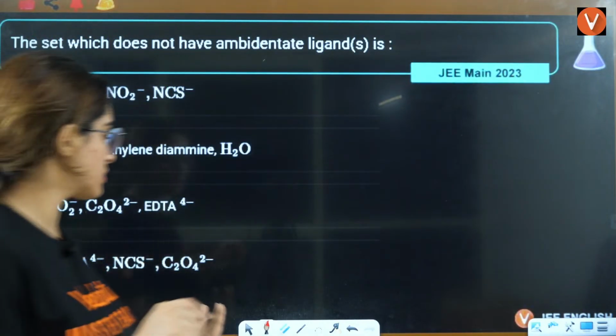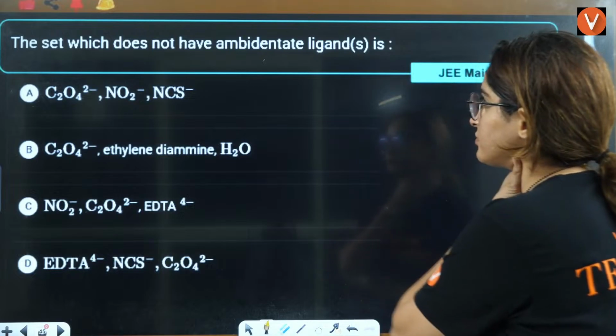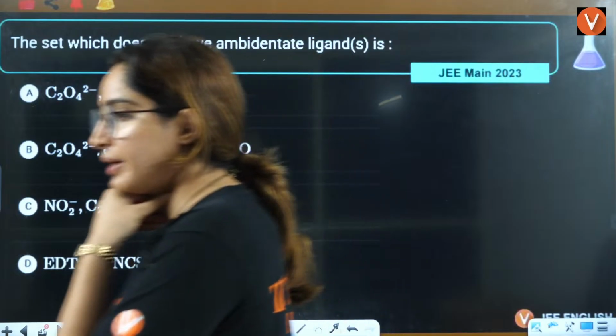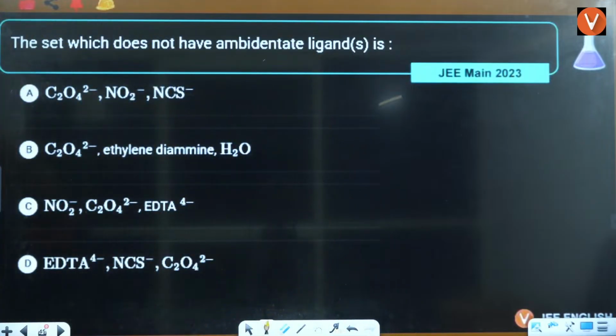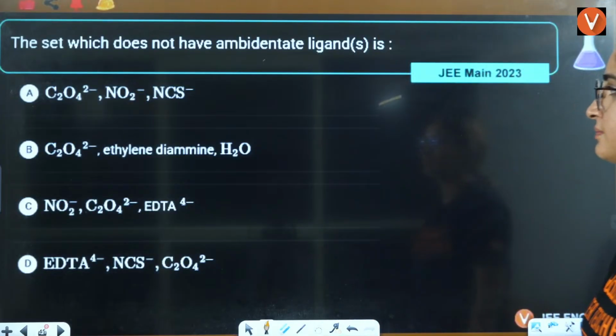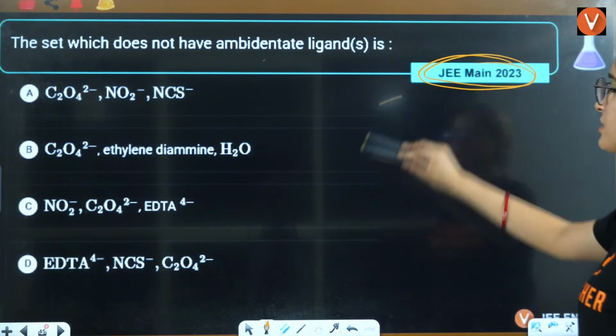Now this is a question: the set which does not have ambidentate ligand. JEE 2023 question.